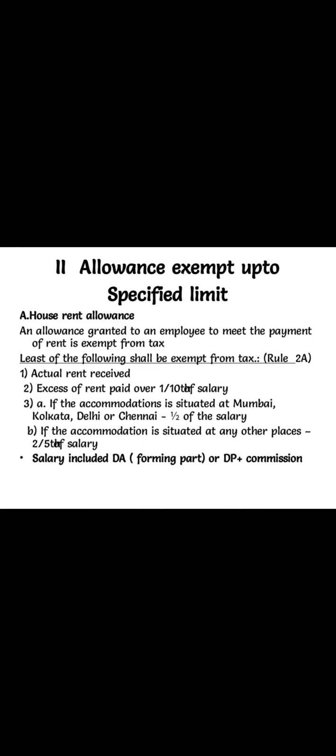So again I repeat, these are the provisions for exemption: actual HRA received, rent paid minus 10% of salary, and 40% or 50% of salary. If the house is situated in a metropolitan city, 50% of salary, otherwise 40% of salary is allowed. Out of the three provisions, the least amount is exempted.